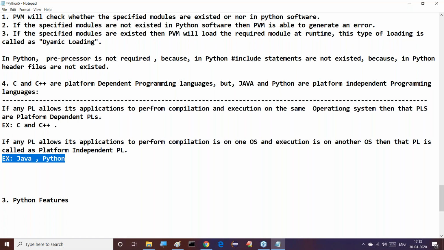Right, so at first attempt we are going to see how Java is platform independent. After that we will see how Python is platform independent. Both we are going to understand individually. Right, so now I will take one separate example for platform independent. After this, clearly.